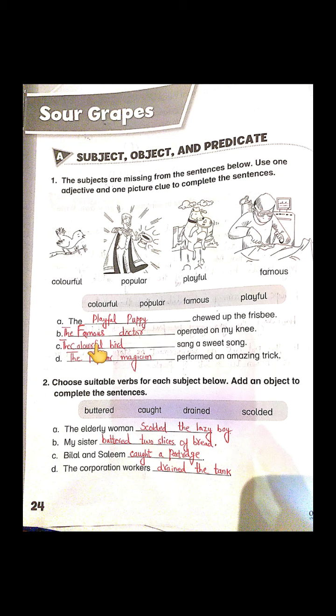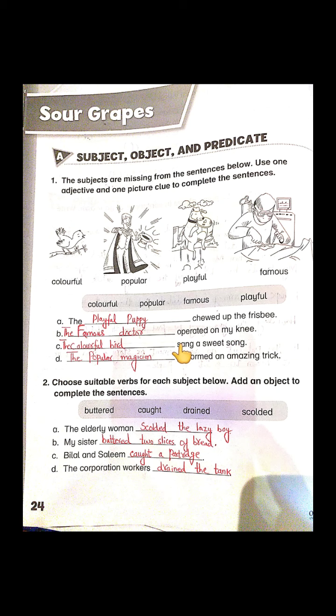The third blank is: Dash sang a sweet song. Who sang a sweet song? That is the bird. And they also want us to add colorful along with bird. So we will say: the colorful bird sang a sweet song.